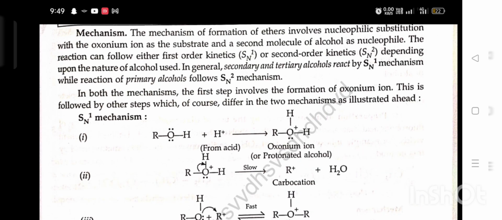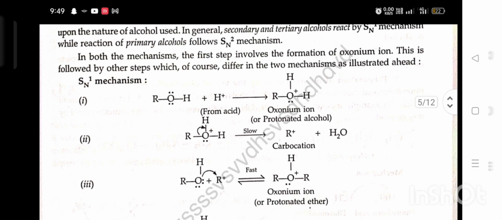SN1 mechanism. First, alcohol plus H positive gives oxonium ion or a protonated alcohol. Second, the protonated alcohol slowly converts into carbocation plus water. Third step, the lone pair of O of alcohol attacks the R positive carbocation and changes into oxonium ion or protonated ether.